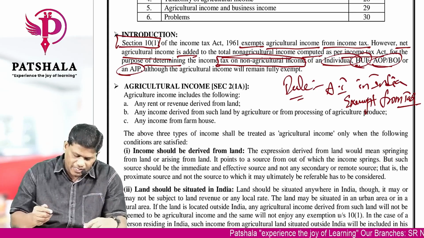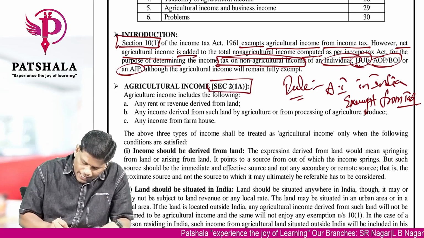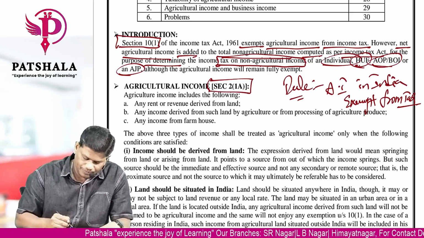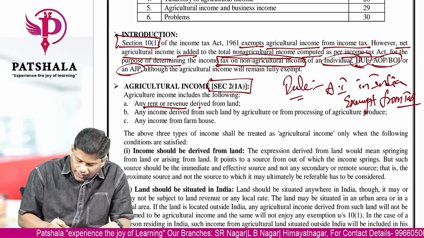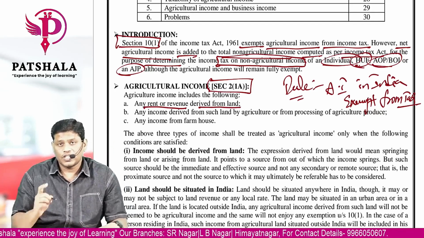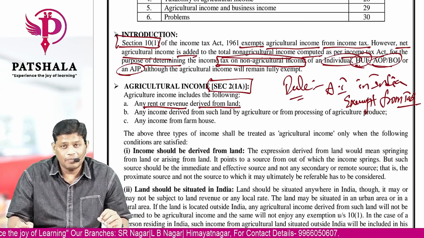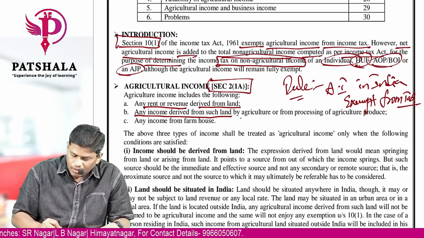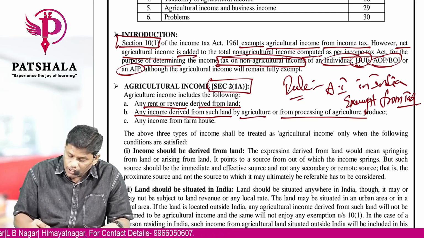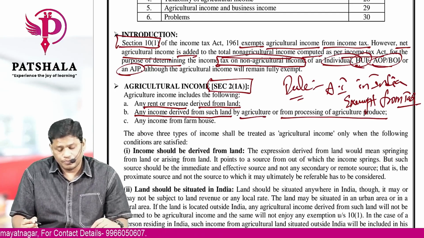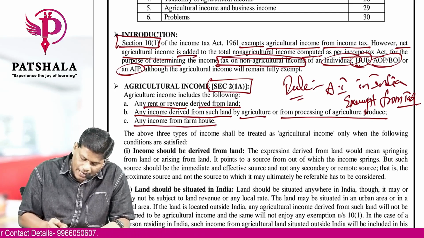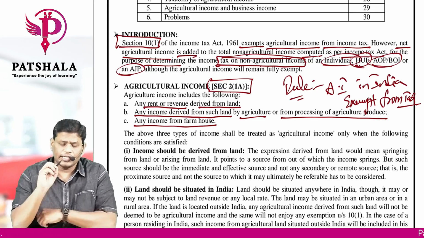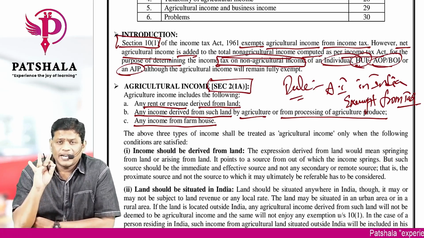Okay. As per section 2 subsection 1A, agricultural income in India is broadly only of three types. First, any rent or revenue derived from land. Second, any income derived from such land by agriculture or from processing of agricultural produce. And the last one is any income from farmhouse. So as per section 2 subsection 1A, we have three parts of the definition.